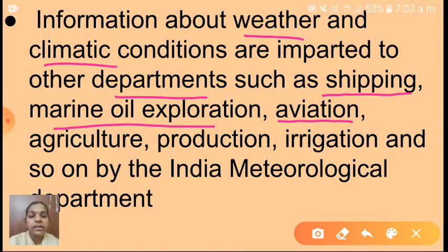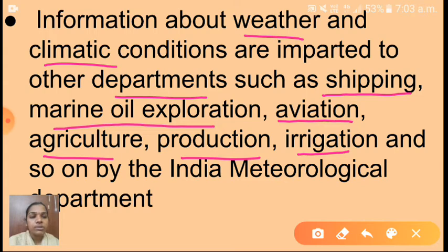Conditions are imparted to other departments such as shipping, marine oil exploration, aviation. Already I told that. Yes, aircraft, constructing of that aircraft. And next one is what? Agriculture, protection, irrigation, and so on by the India Meteorological Department. Understood? So we are getting that information about weather and climate, and it is useful for shipping, marine oil exploration, aviation, agriculture, protection, irrigation, and so on.